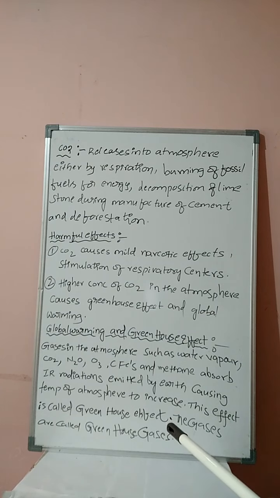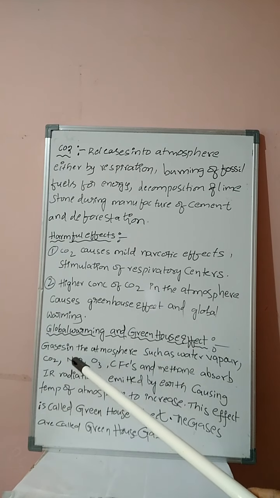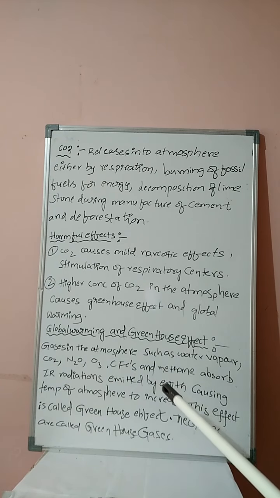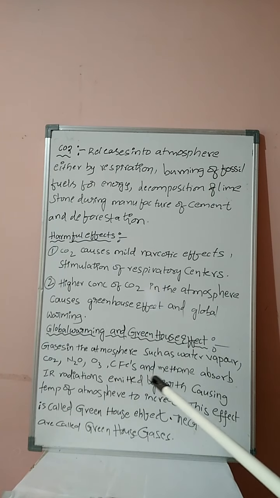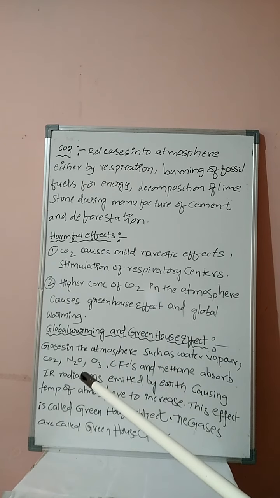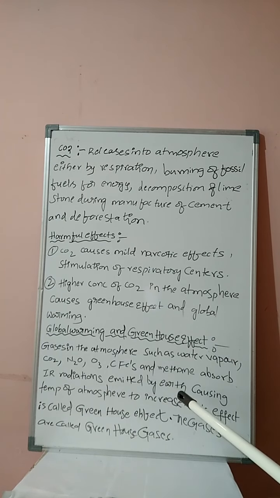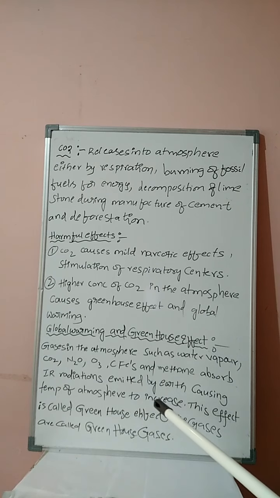From a competitive point of view, they will ask like this, students: which of the following is a greenhouse gas? All are considered greenhouse gases: water vapor, carbon dioxide, N2O, O3 and chlorofluorocarbons. Once again, students, the gases in the atmosphere such as water vapor, CO2, N2O, O3, CFCs and methane absorb infrared radiations emitted by the earth, causing the temperature of the atmosphere to increase. This effect is called the greenhouse effect, and these gases are called greenhouse gases.